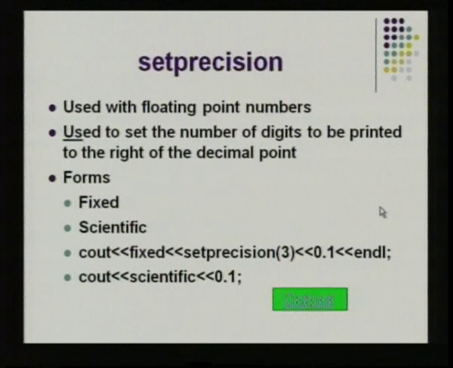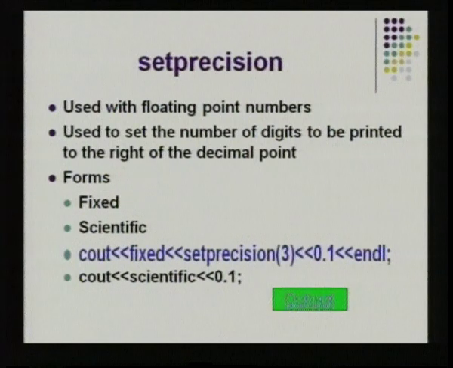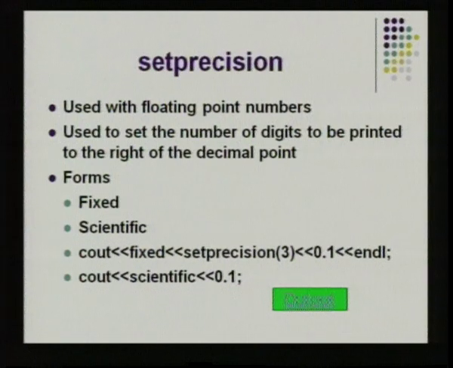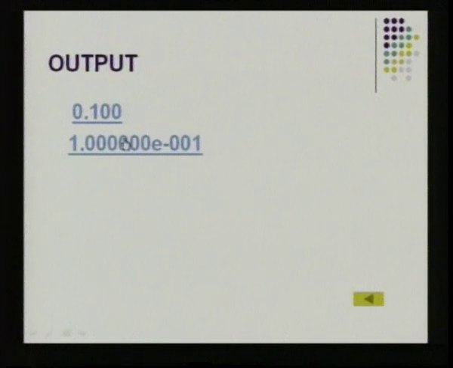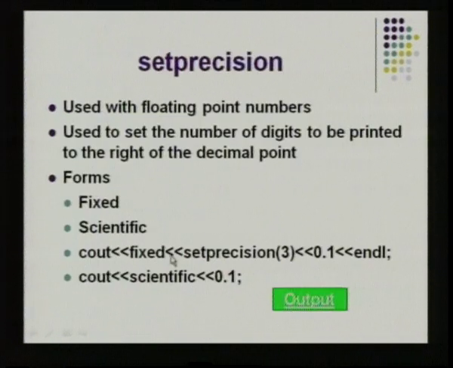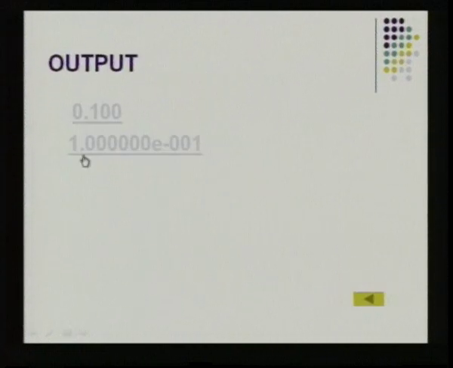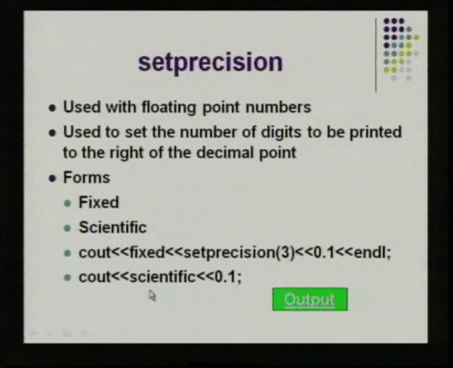Finally, you have setPrecision, which is used with floating point numbers. It is used to set the number of digits that are to be printed after the decimal point. There are 2 types, fixed and scientific. When you use the keyword fixed and you give setPrecision, it will print 3 numbers after the decimal. If you give scientific, the output looks like this. So 3 numbers after the decimal point, which represents this one, and here it is printed in the exponential form, which is the scientific way of printing. So these are the different types of manipulators to format the output. Mostly we will be using only the endl manipulator, the rest of them are only according to the user's choice.